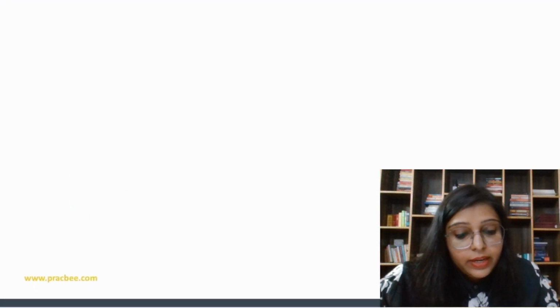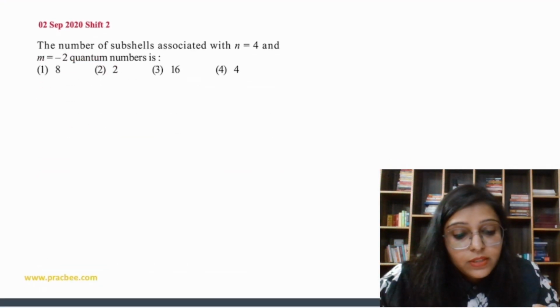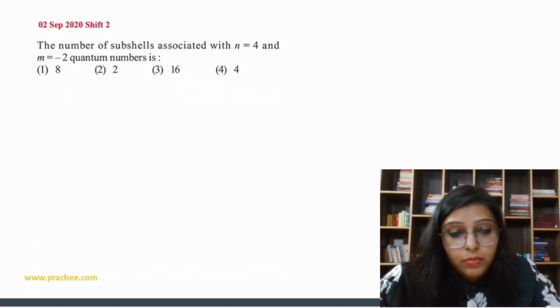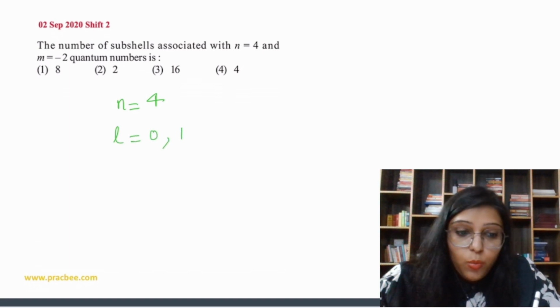Now let's do the next question. The number of subshells associated with n equal to 4 and m equal to minus 2 quantum numbers. n is equal to 4 and what will be the value of l? 0, 1, 2, 3. Right?